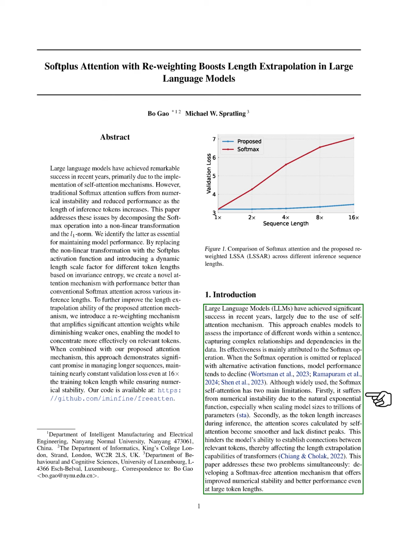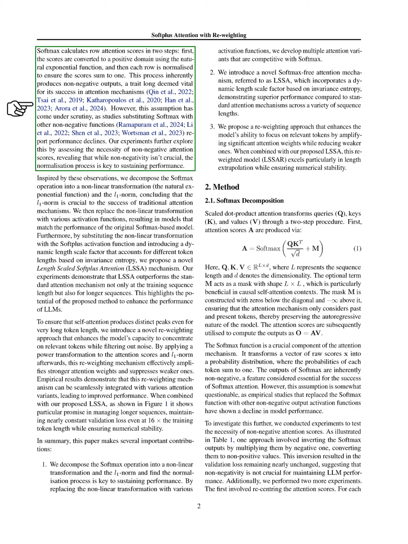To tackle these challenges, we propose a Softmax free attention mechanism that enhances numerical stability and performance with longer token lengths. We break down the Softmax operation into two parts: a nonlinear transformation using the exponential function and the L1 norm, which is crucial for maintaining performance. Our experiments show that while non-negativity of attention scores isn't essential, the normalization process is vital.